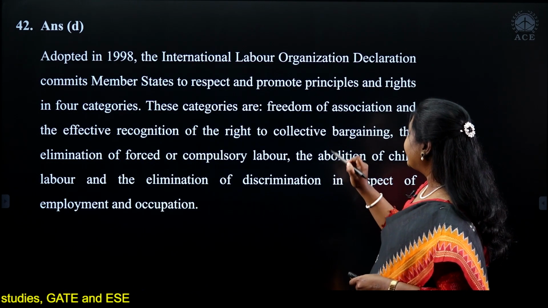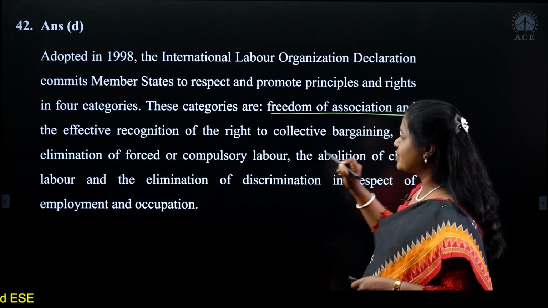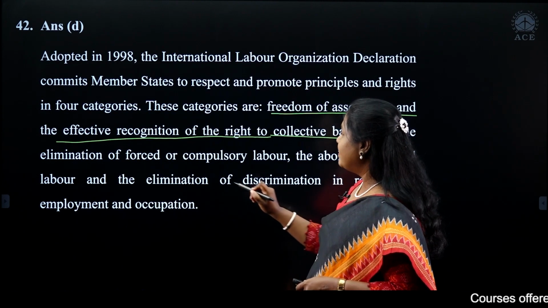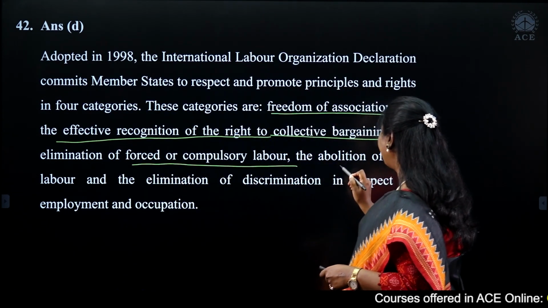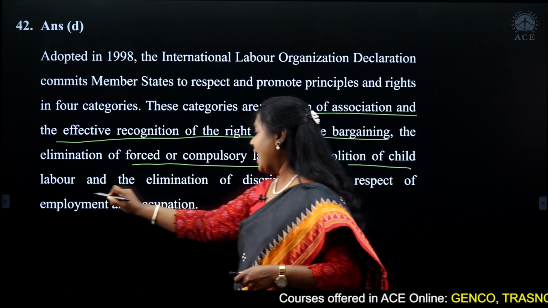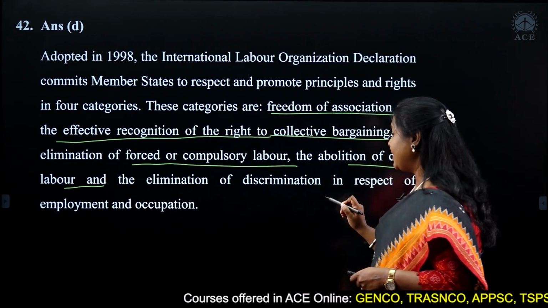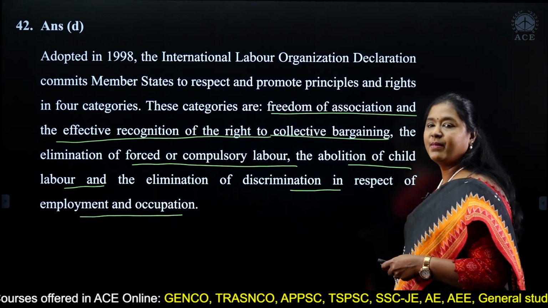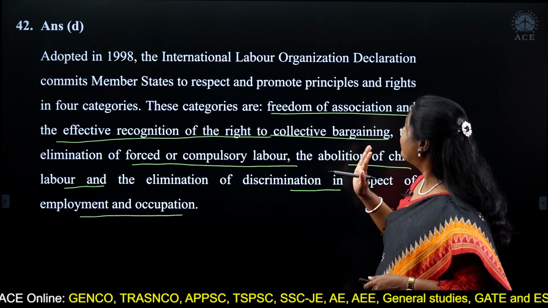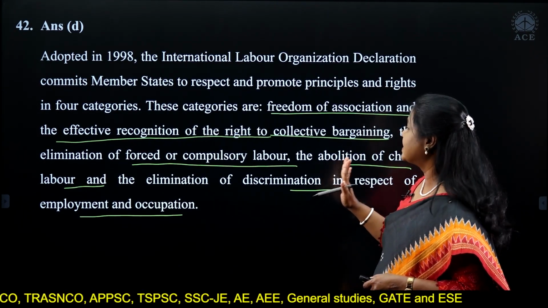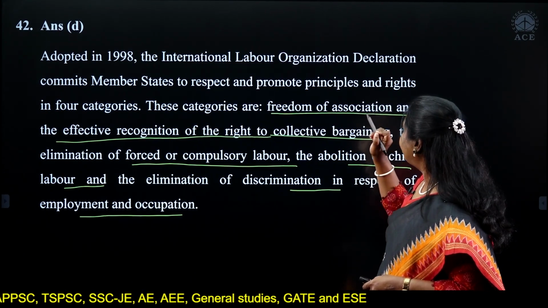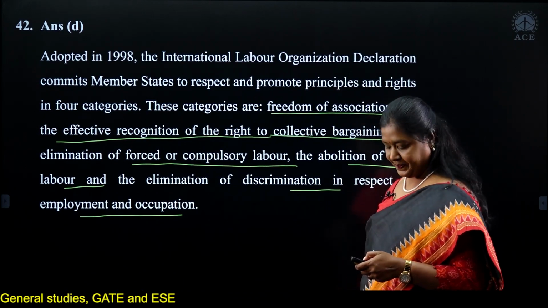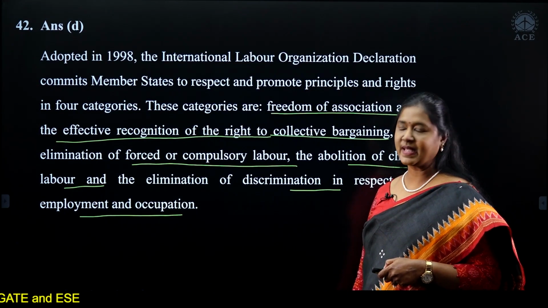And if you see the categories here, you can see freedom of association and the effective recognition of the right to collective bargaining, elimination of forced or compulsory labor, abolition of child labor, and elimination of discrimination in respect of employment and occupation. These are the four areas or categories in which the ILO promotes principles and rights for workers. Okay, let's move on to the next question.